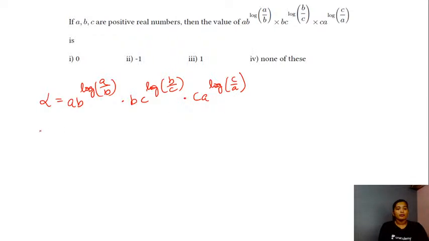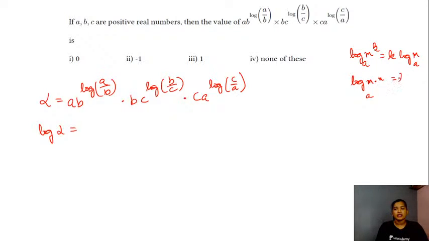So you will have log of alpha, this will be equal to, okay, let me give you all the properties, right? The first property that you would be applying, suppose if there is any power: log of m raised to the power k to the base a, this will be k times log of m to the base a. This is the first property. The next property is log of m into n to the base a.